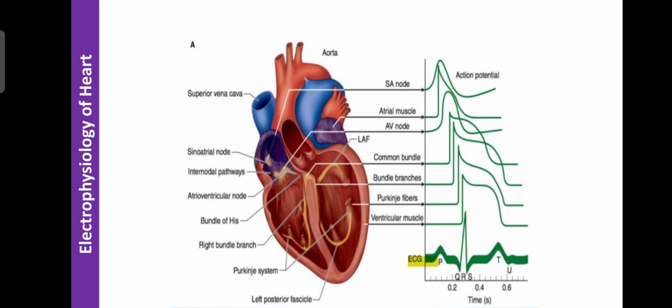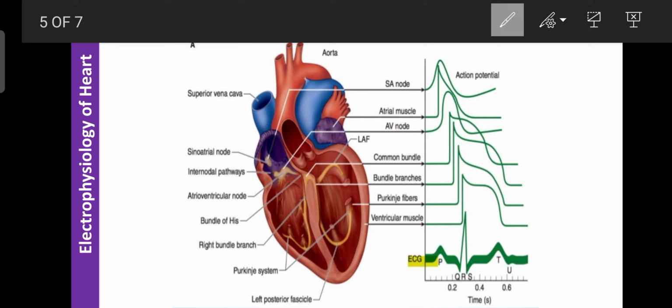So the electrogram can record the electric potential or waves. In the monitor, it can display the waves. If the waves look like this, it indicates the waves are recorded from the SA node. If it is this, after that it is recording the waves transmitted in the atrial muscle. Then the AV node is also like that. Then the bundle branches, Purkinje fibers, and the whole ventricular muscle.